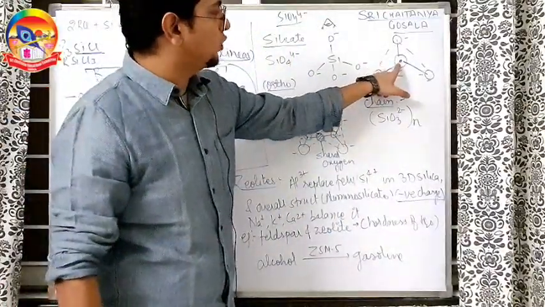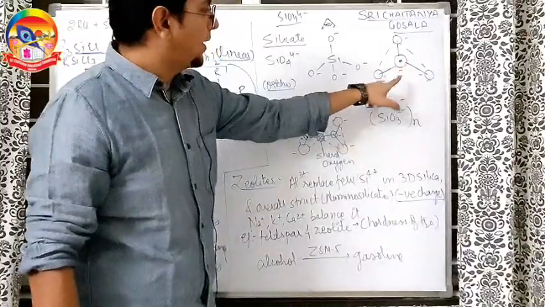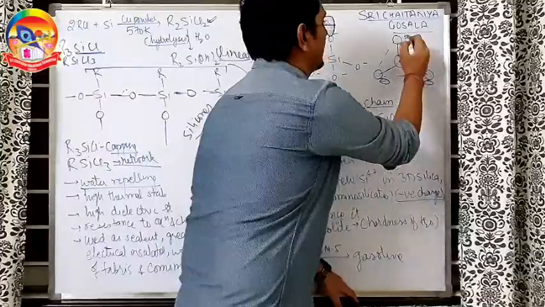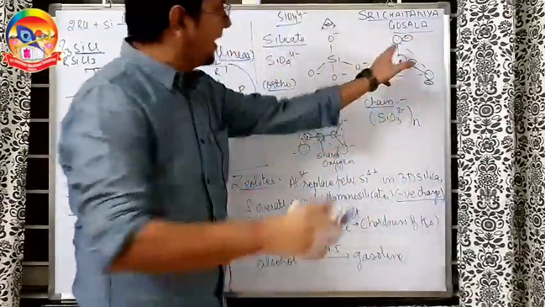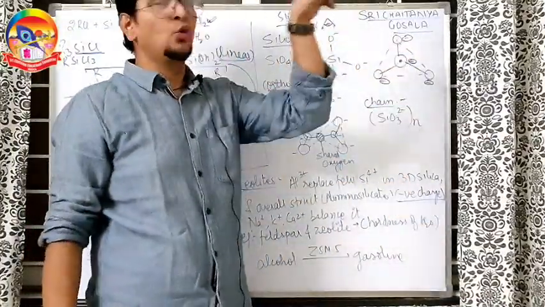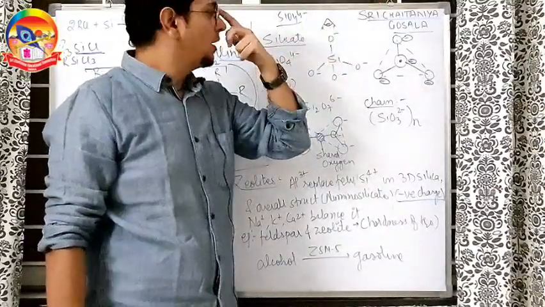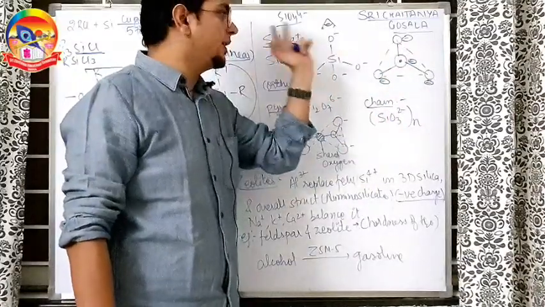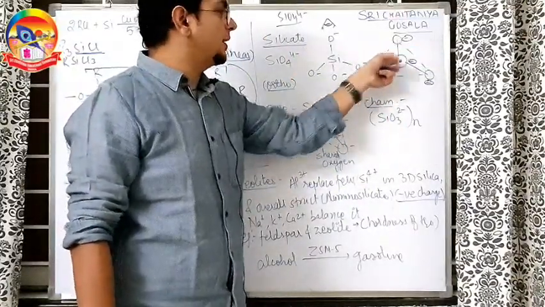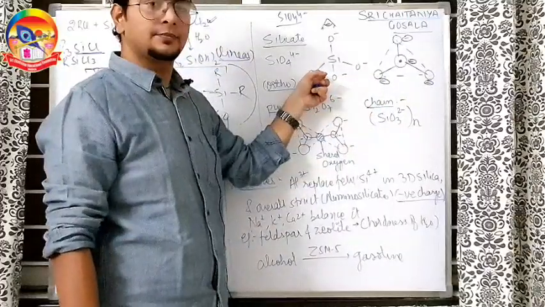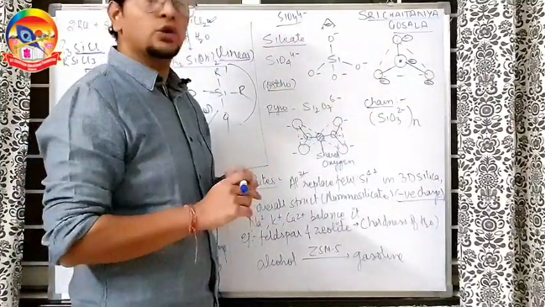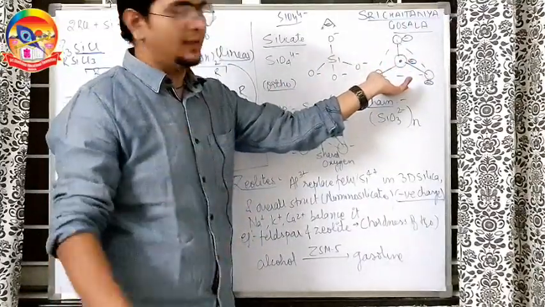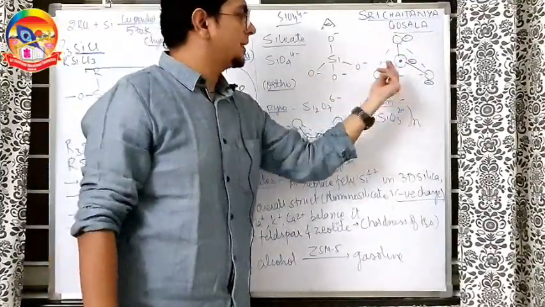You will be able to see this O minus, right? What else will you see? This O minus you will see. Below that silicon is there, I know, but I will not be able to see it, just like a lunar eclipse or solar eclipse. I will be able to see this O. Below that silicon I can't see, but I know it is there. And that silicon is bonded to 3 more oxygens like this. And this is how the orthosilicate or the normal silicate looks. That's the main building monomer we can say. Here each oxygen has a negative charge.